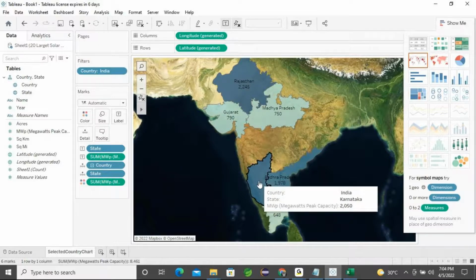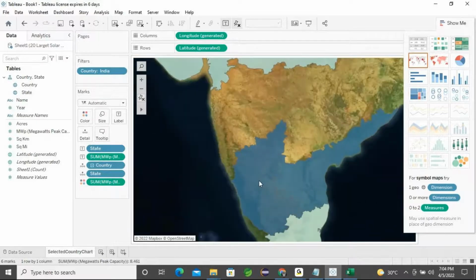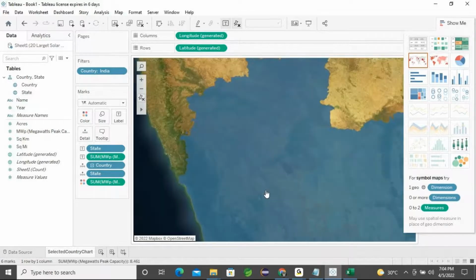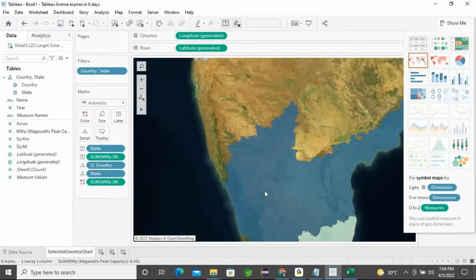The font style is not applicable. If you zoom in a little, you can get it, because of the font size.